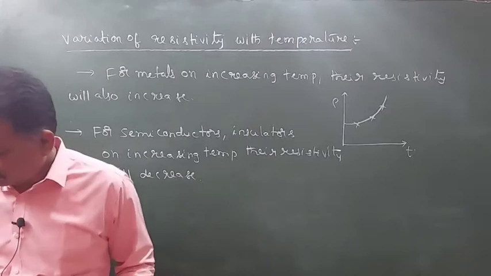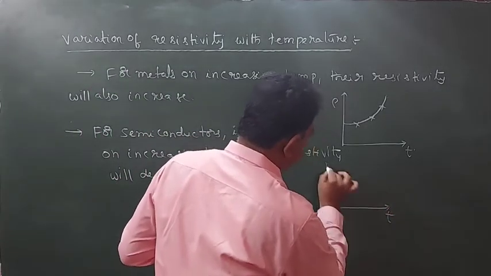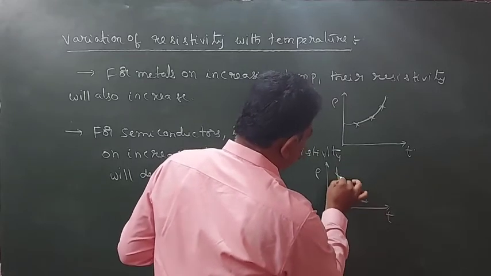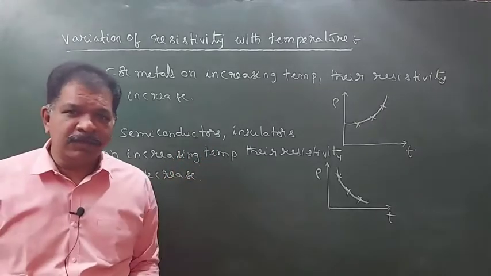Okay. So for them the graph will be in this format. On increasing the temperature, their resistivity will decrease.